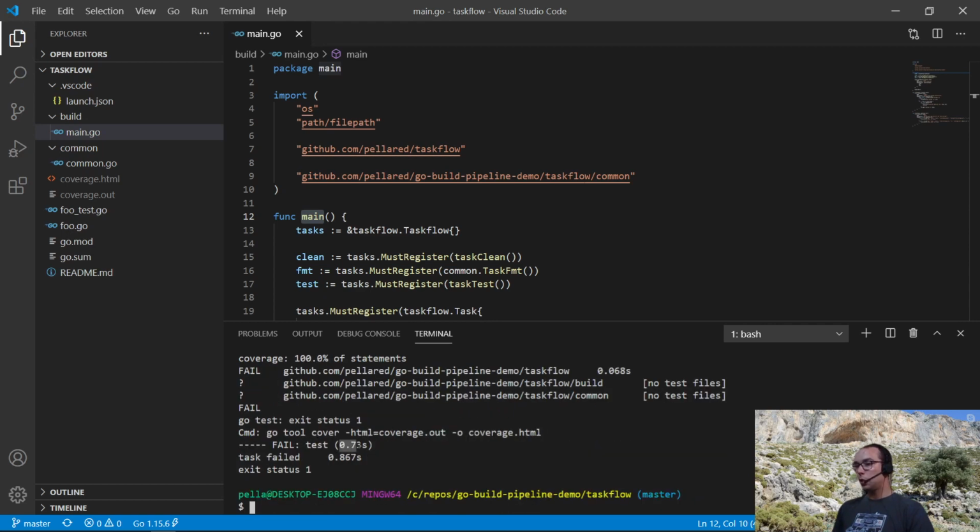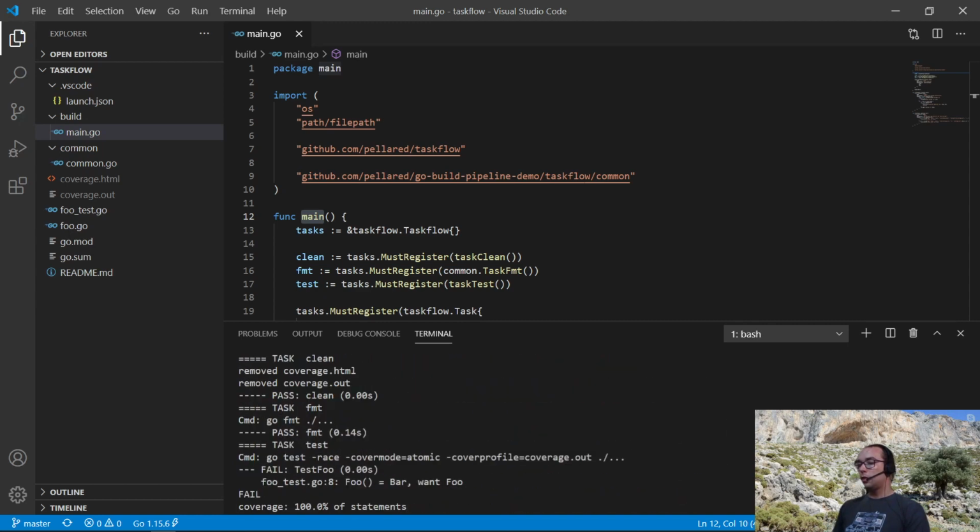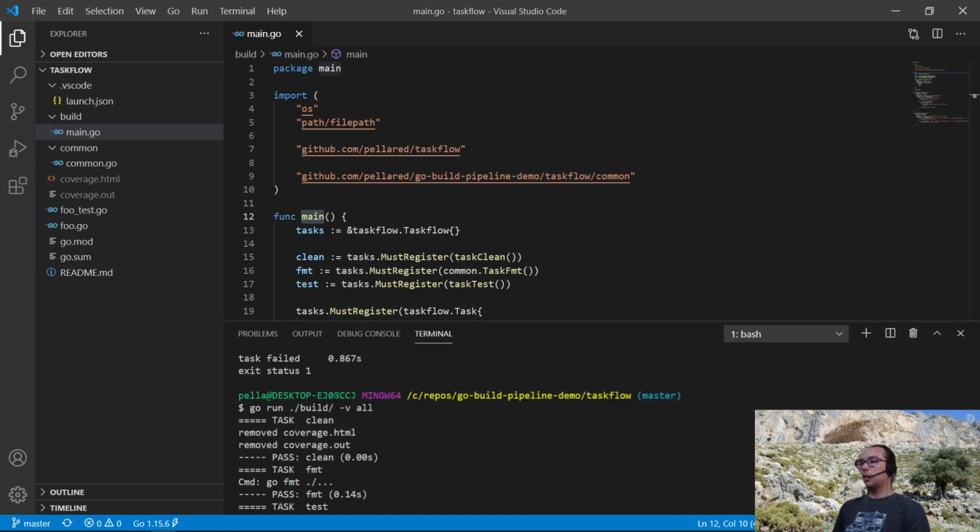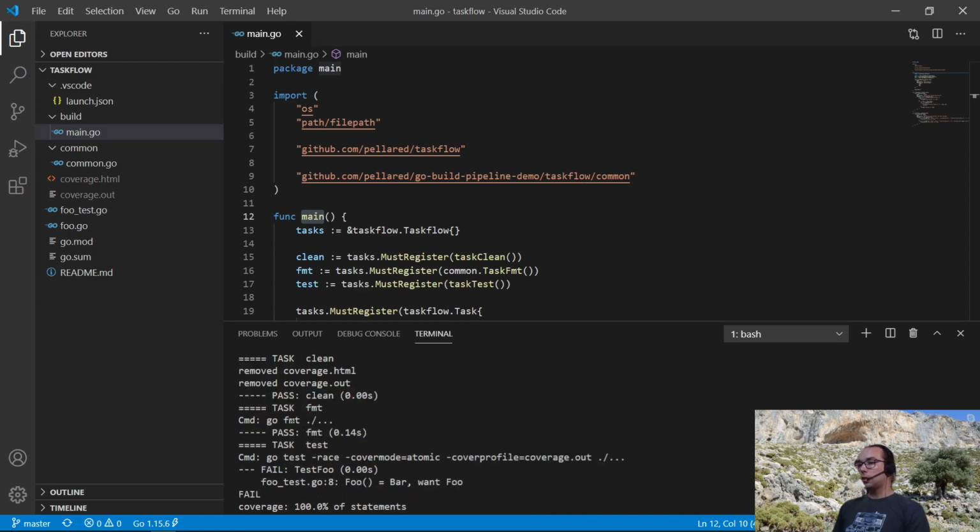We have the information how long it executed, that it failed, and exit status 1. If we use the verbose mode, it will show the output of each task and the execution time of each task.